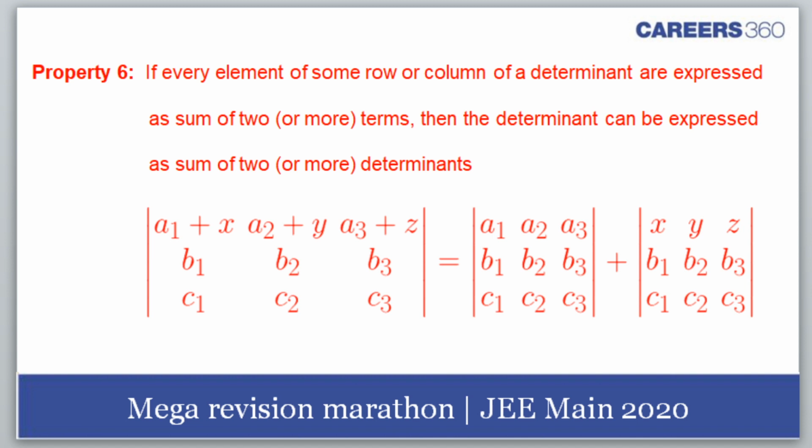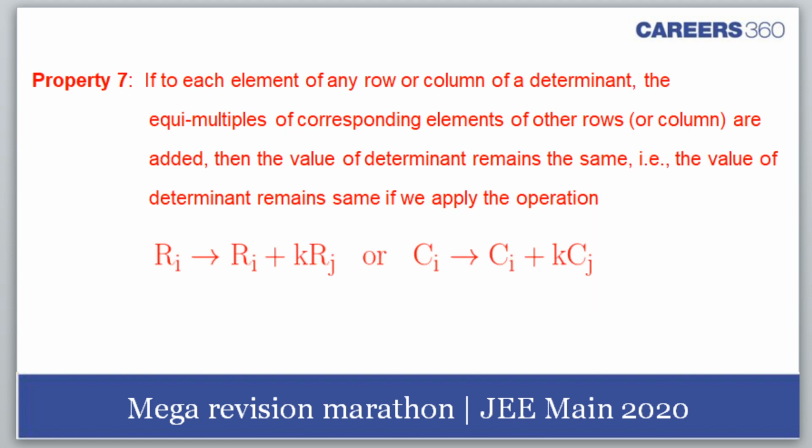Then property 6, then property 7. If to each element of a row or a column of a determinant, the equimultiples of corresponding elements of other rows or columns are added, then the value of determinant remains the same. So Ri becomes Ri plus k Rj, Ci becomes Ci plus k Cj. And at a point, one row or column has to be same.